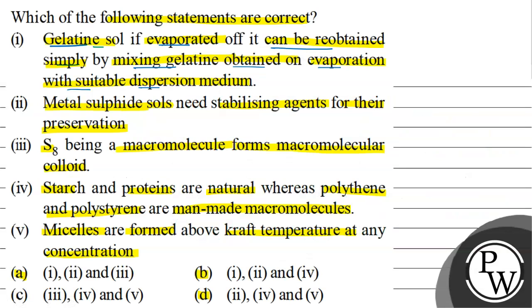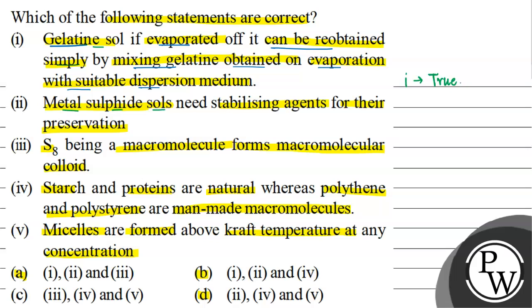If gelatin sol is evaporated, it can be reobtained simply by mixing the gelatin obtained on evaporation with a suitable dispersion medium. So हमारी first statement is true. We can say correct.